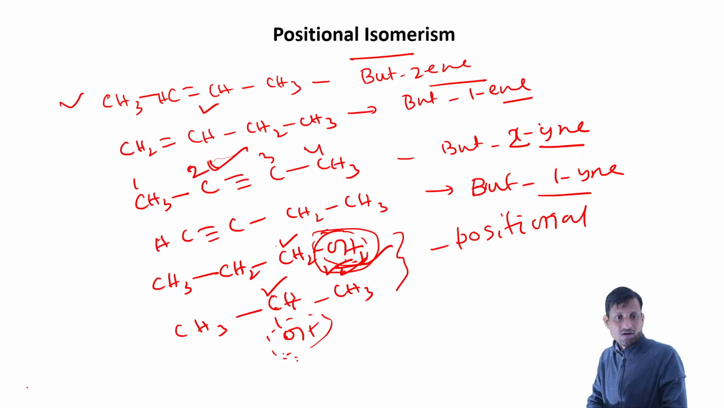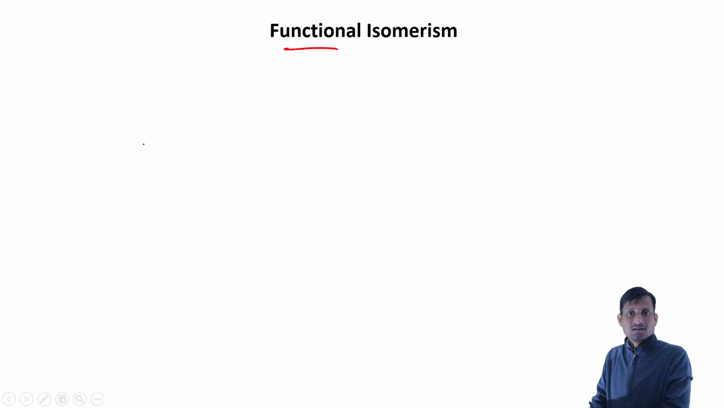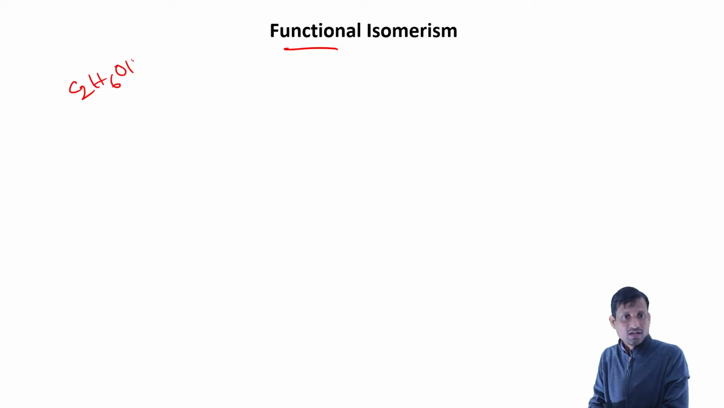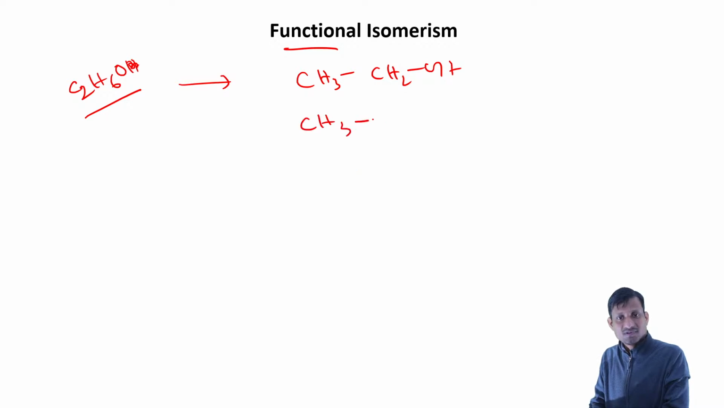Now we learn about the functional isomerism. In functional isomerism, the functional group will change. Again, for the first example, if we take C2H6O, from this we can draw a structure like this: CH3CH2OH. So this is one compound. Again another possible structure is something like this: CH3OCH3.